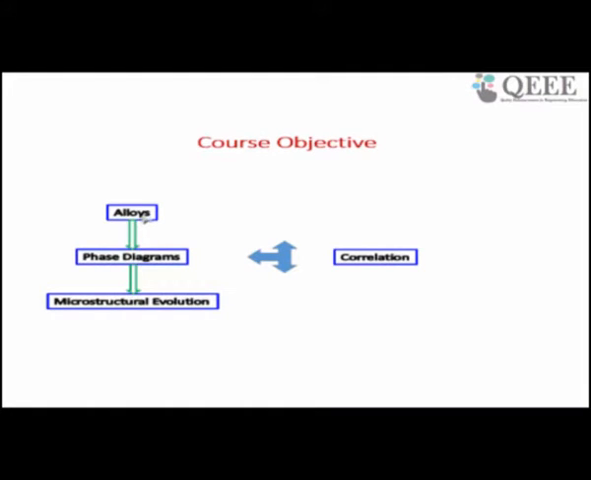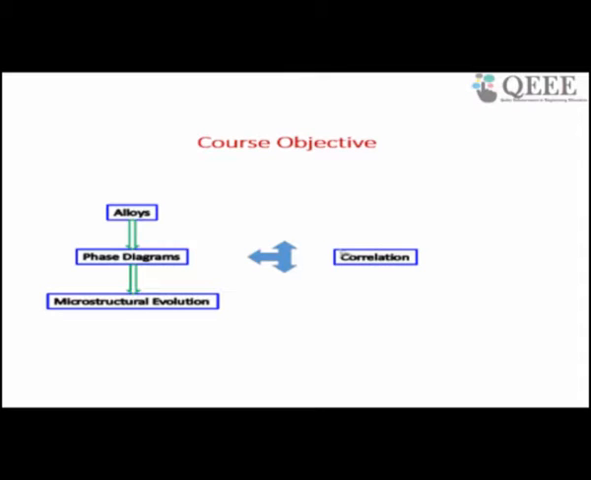Actually, if you see the content, the content is vast. So I was given 6 hours. I may not be able to go in depth in each aspect of the content, but I will try to cover everything within 6 hours. So the course objective is like this. First I will tell you the alloys, then I will tell you about the phase diagrams, and then the microstructural evolution, and then the correlation of the alloy microstructural evolution with phase diagram. That correlation will be given.